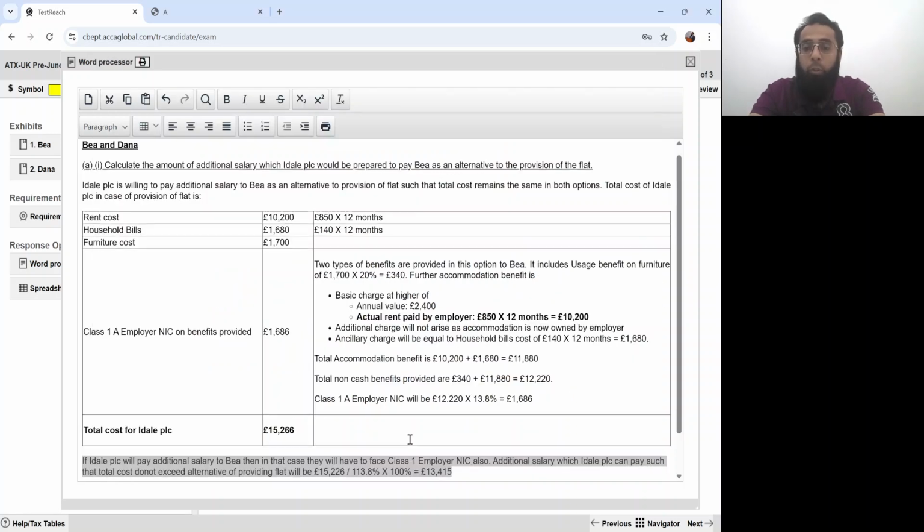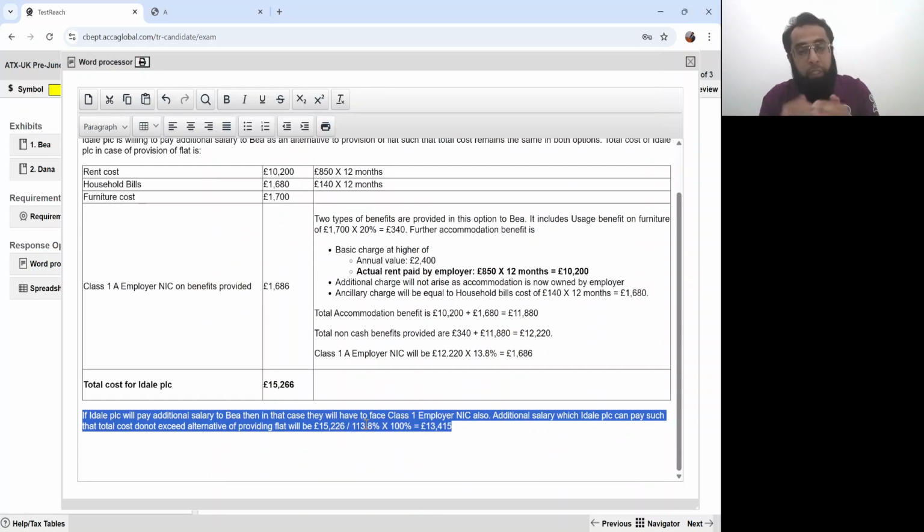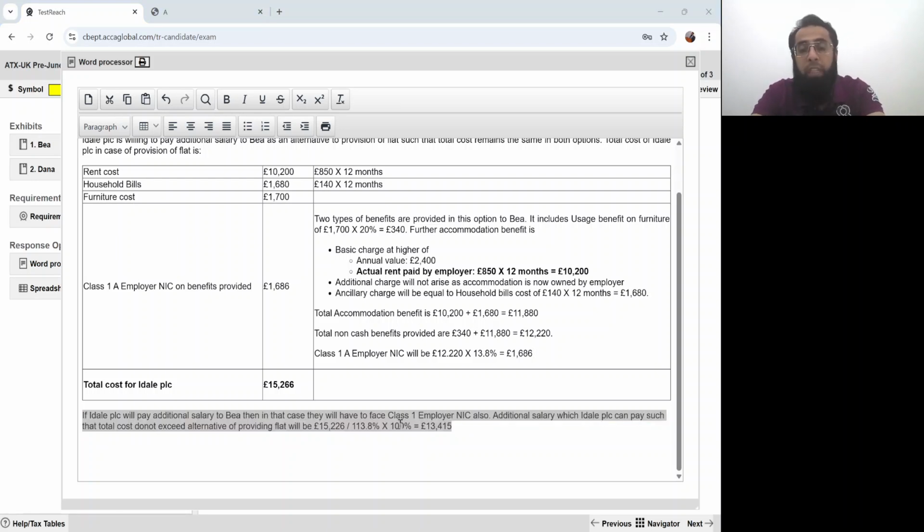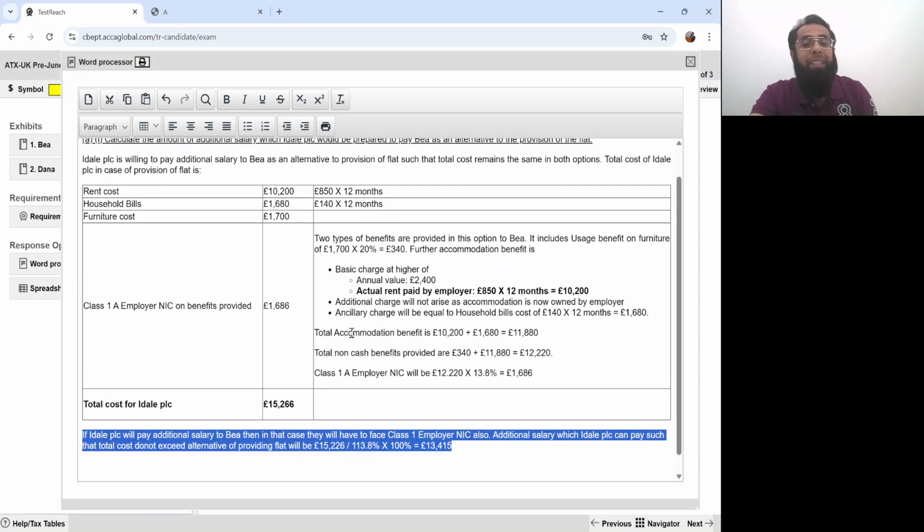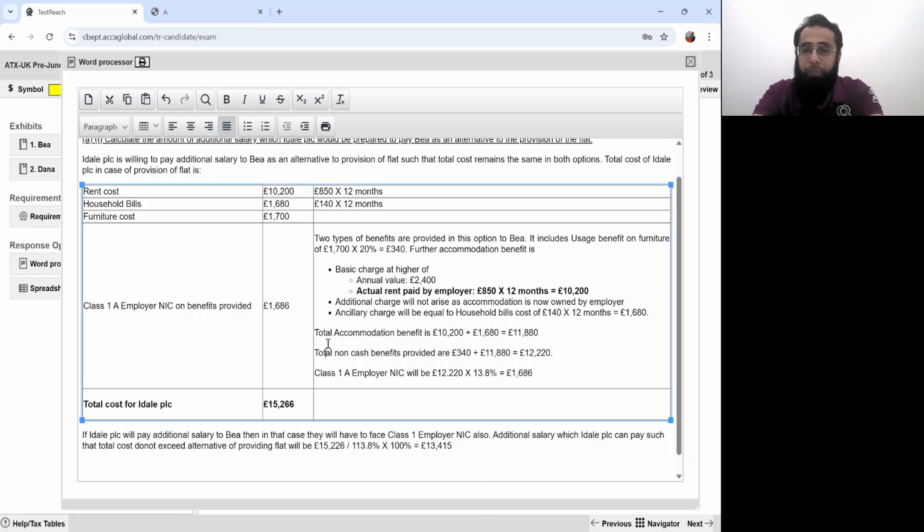So the total cost will be 113.8 multiplied by 100, and the additional salary they will be willing to pay is 13,415 pounds. This wasn't difficult, but it required a good understanding on the part of the student to develop this answer.